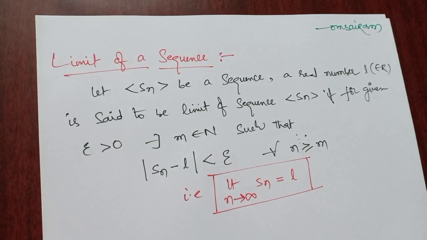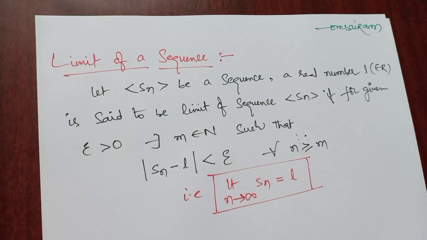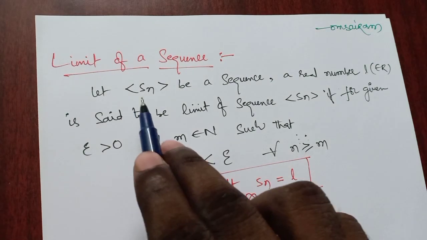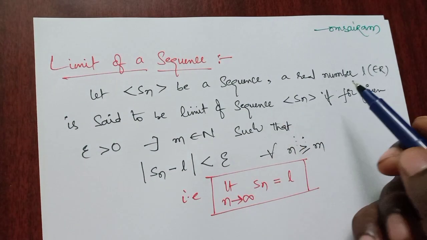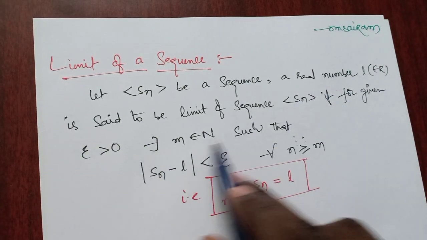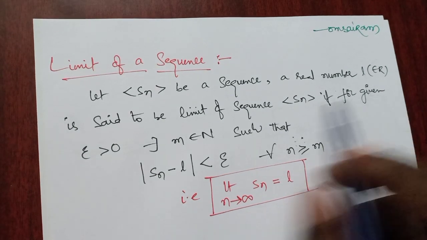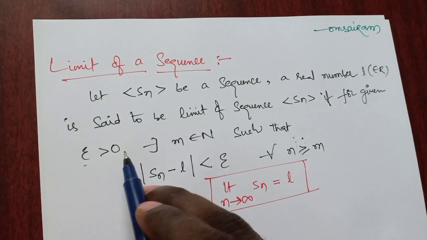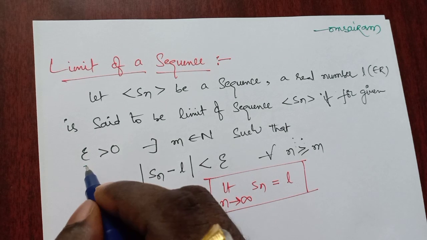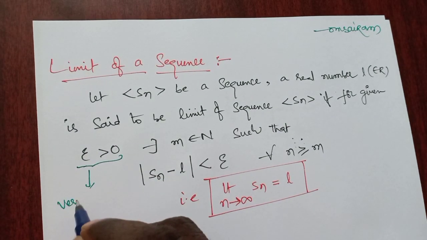Hi students, today we will discuss that the limit of a sequence is unique. Before going to that, let me explain the limit of a sequence. Let Sn be a sequence, and a real number L which belongs to R is said to be a limit of the sequence if, for a given epsilon greater than 0. So here, epsilon is what? A very small value.